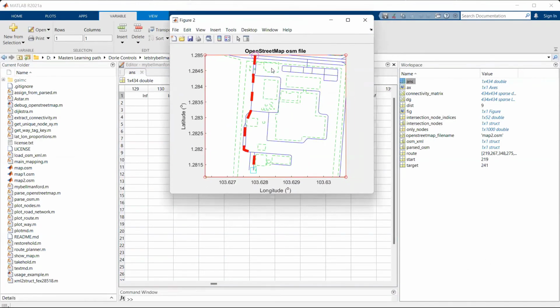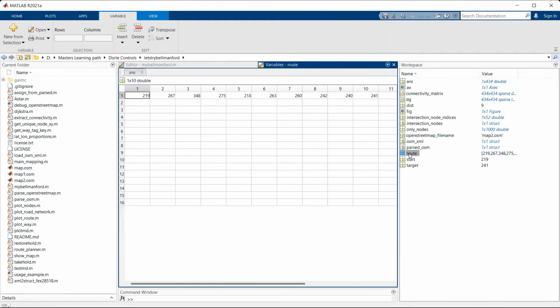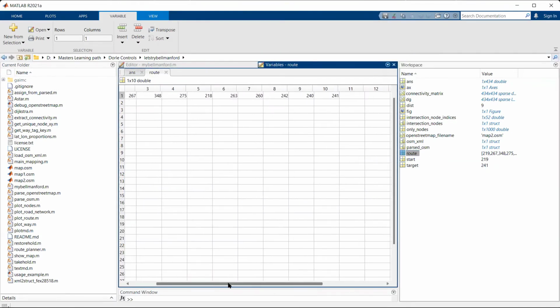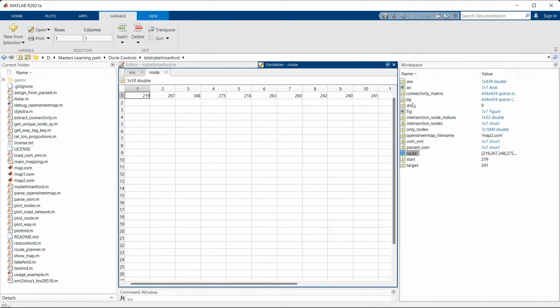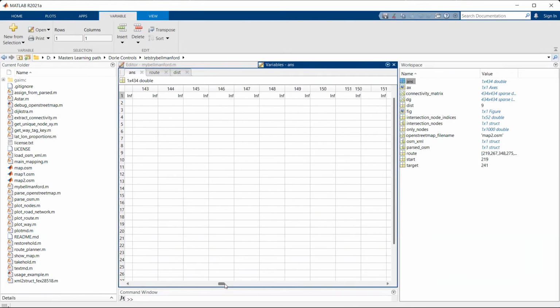So this is a map of Singapore roadways, and I have given the starting node and the ending node, and the Bellman-Ford algorithm I used was able to find the route from start to end. We can get the route from the variable here. These are the intermediate waypoints it has to pass through, and the total distance is stored in the distance variable, and this is the overall output.